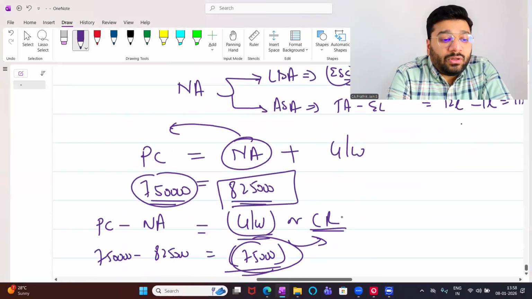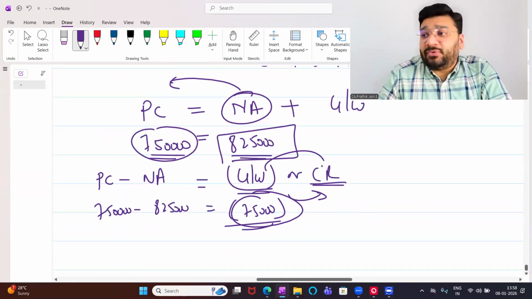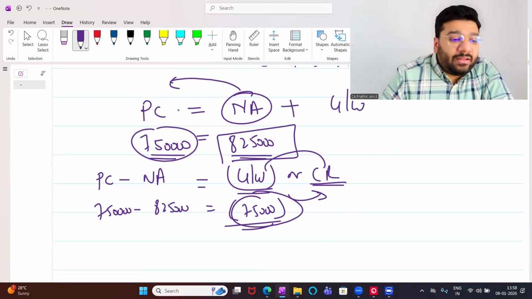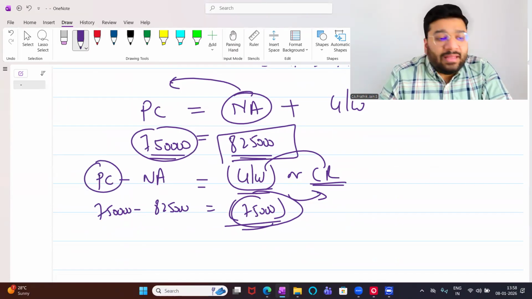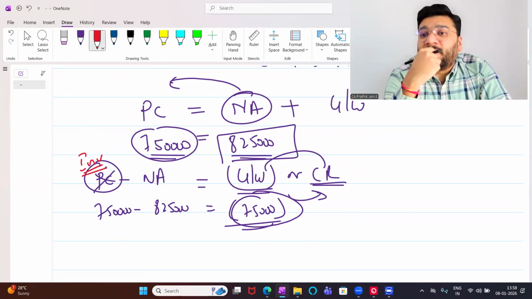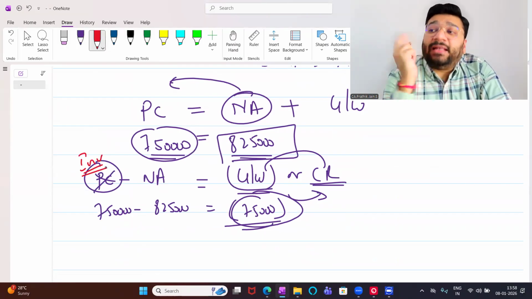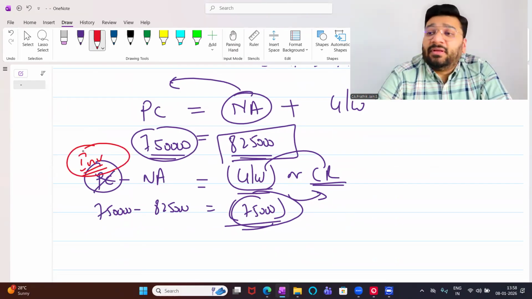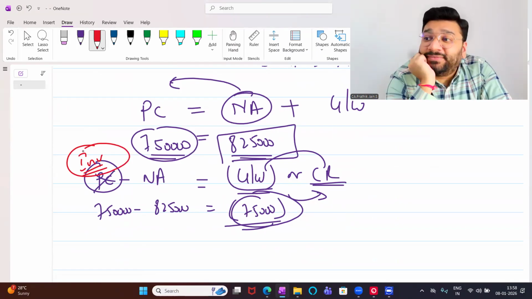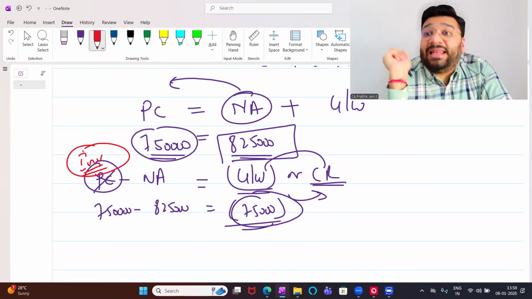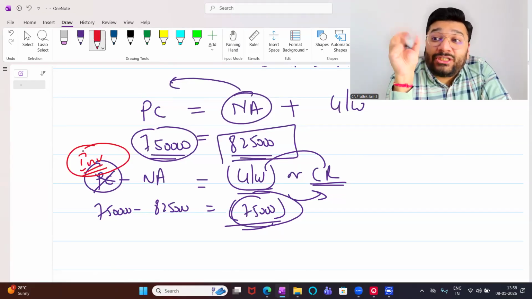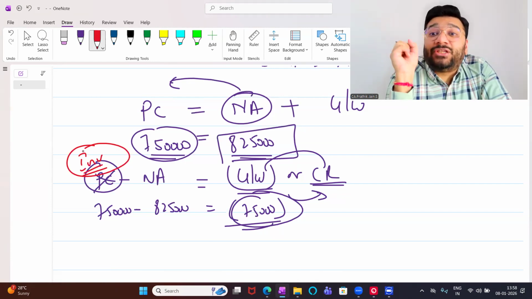Now, to calculate goodwill and capital reserve, what are the two things that I need? PC, which stands for purchase consideration. If I change this word PC and make it investment, do you have any problem? To calculate goodwill or capital reserve, I need two things. One is investment. Where will I get the investment information? In the balance sheet of H Limited. In the holding company's balance sheet, the amount will be given.